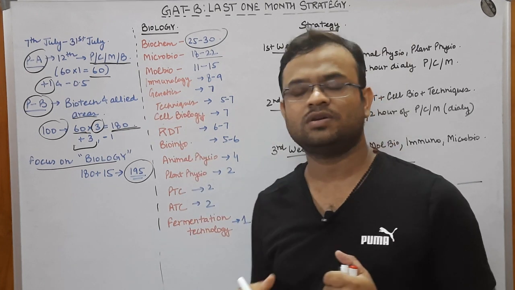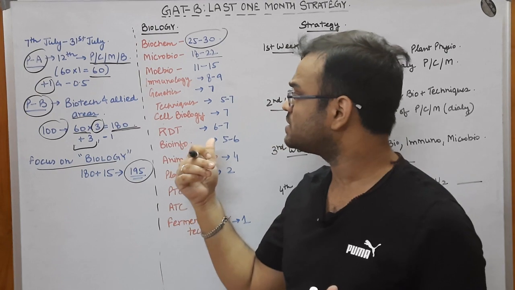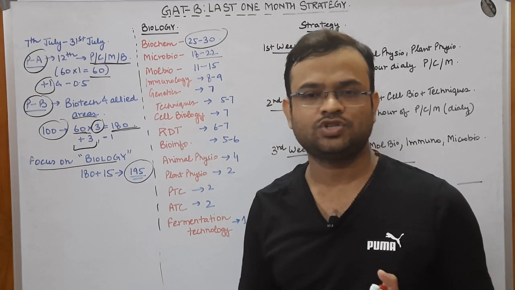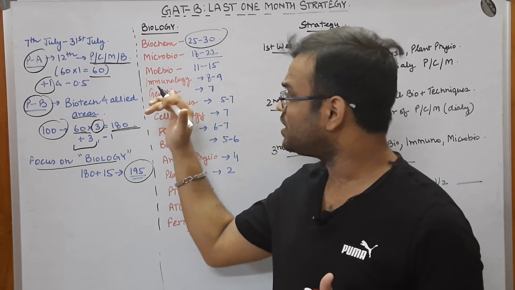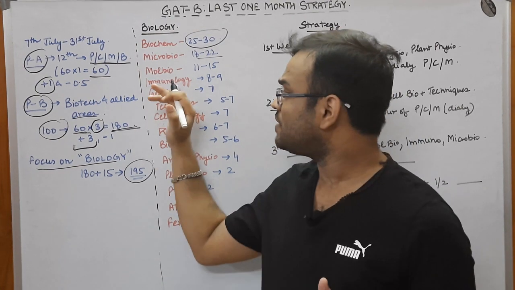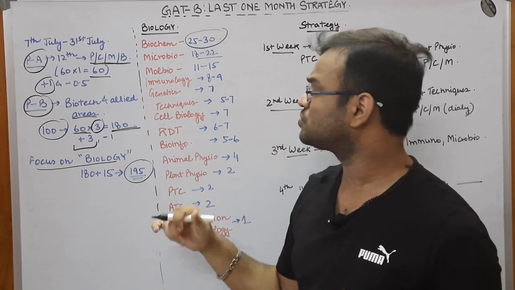Coming to immunology, a lot of questions are asked from this portion, such as haptens, adjuvants, immunoglobulin, and characteristics of immunoglobulin. I've already made some videos on immunology. If you have not seen them, you can watch them and it would help you crack the GAT-B examination with a good score.